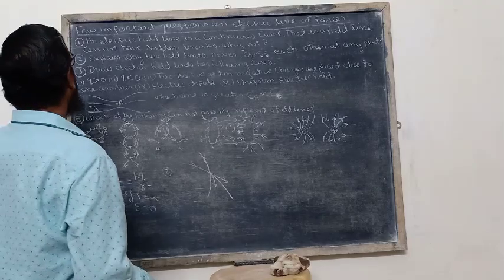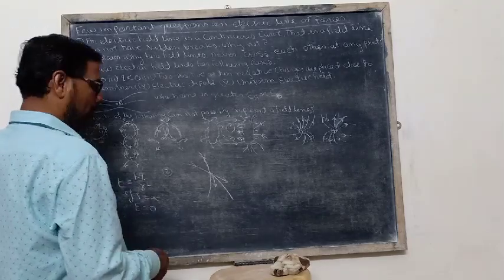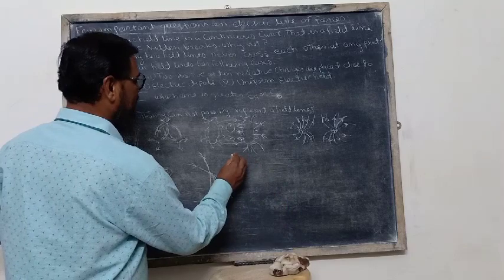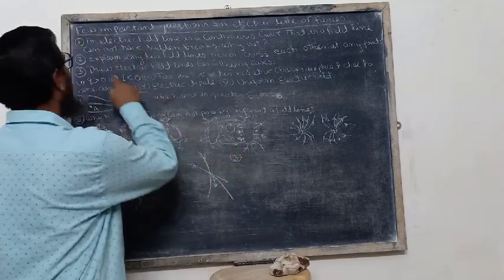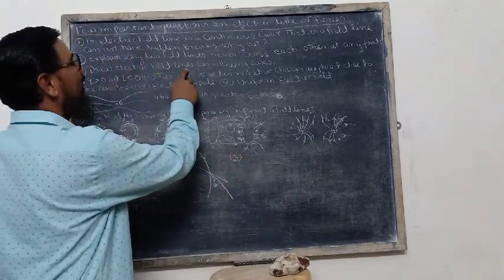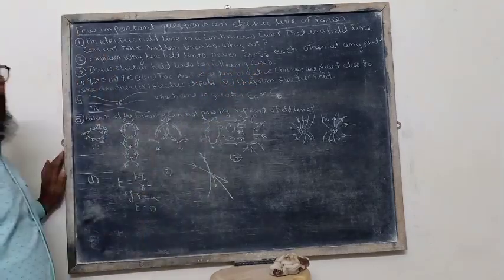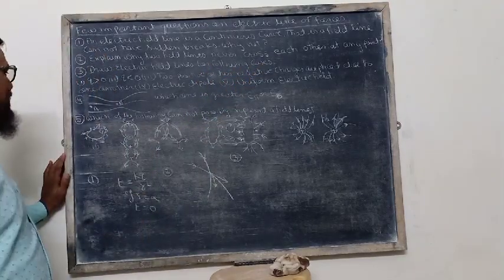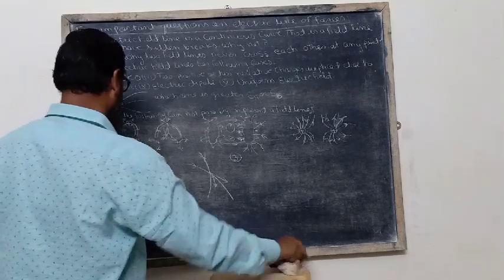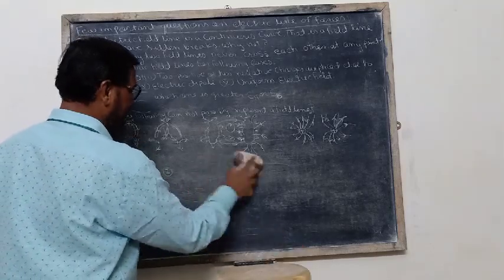Now we move to question number 3. What is question number 3? The question is: draw the field lines for the following cases. This question is also frequently asked in the CBSE examination, and the answer is as follows.